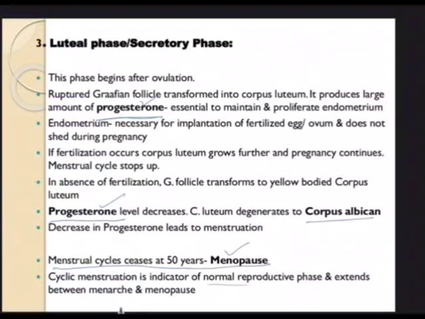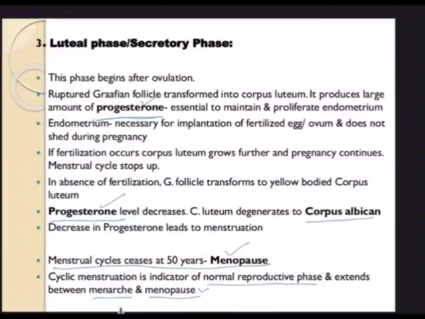So cyclic menstruation is an indicator of the normal reproductive phase and extends between menarche and menopause. What is menopause? The time or period at which the female stops producing the menstrual cycle. So that is the end of the reproductive phase. Once the female attains menopause, she cannot be a mother anymore.